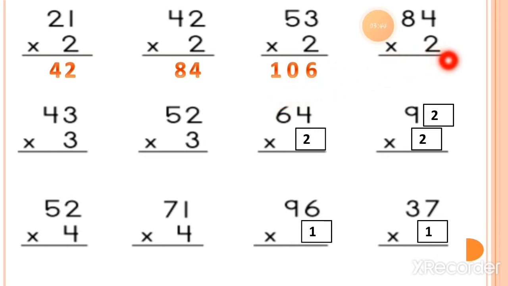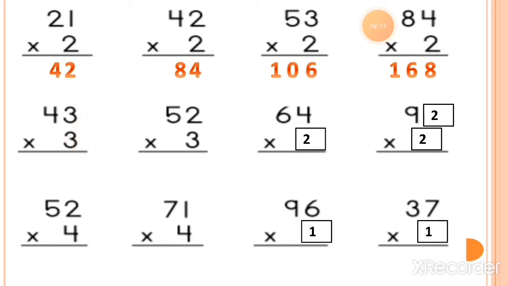Now the next one, 2 fours are. So 2 fours are is equal to 8. 2 fours are 8 and 2 eights are is equal to 16. How much is it? 16. So the answer will come in 3 digits, which is 168.